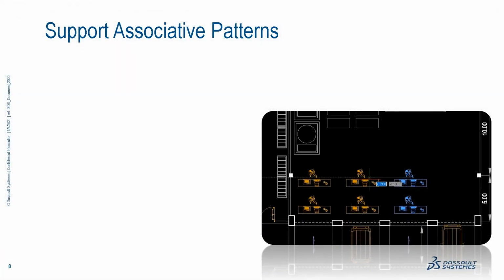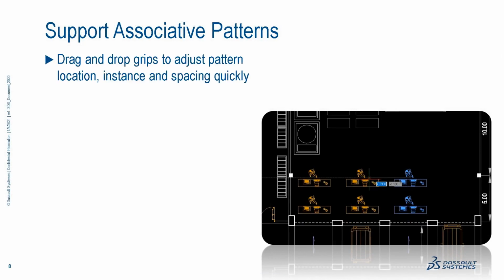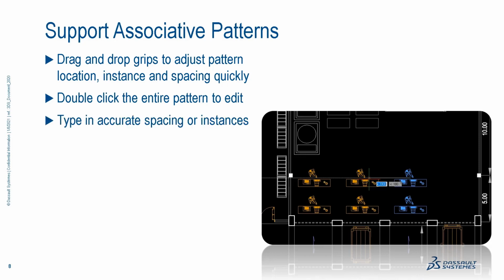So to summarize, this is another example to support your daily workflow. Associative patterns: first, you can drag and drop the graphical grips to adjust the number of instances in the rows and columns, and even in 3D as well. And you can adjust the location of the pattern and the spacing. Very straightforward, buttery user experience. And you can double click the entire pattern to edit. So now the entire pattern contains multiple instances. You can edit the pattern together rather than individual instances. And you can also type in accurate spacing on instances.